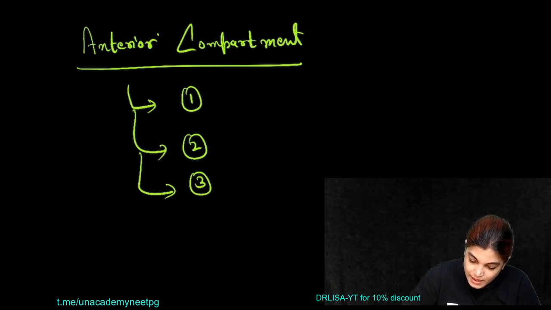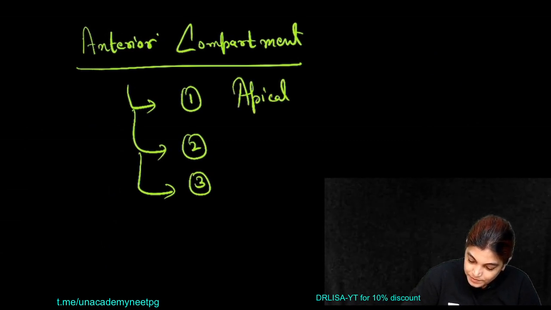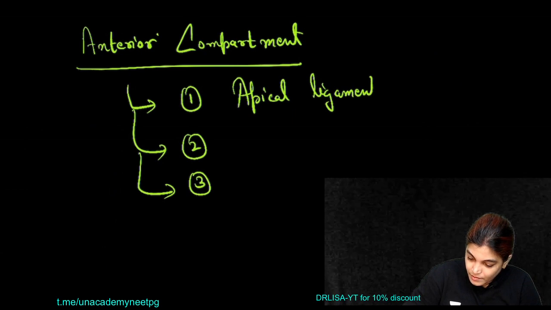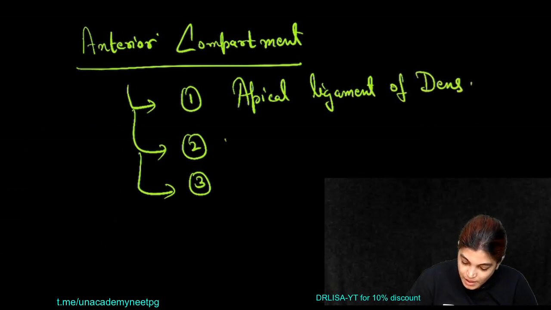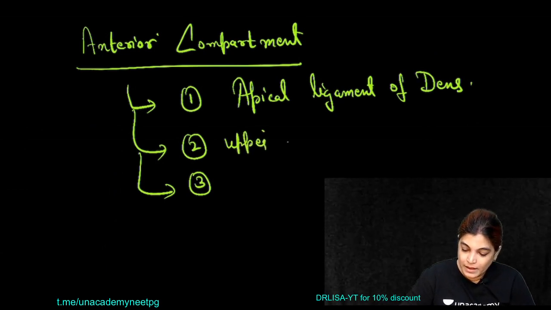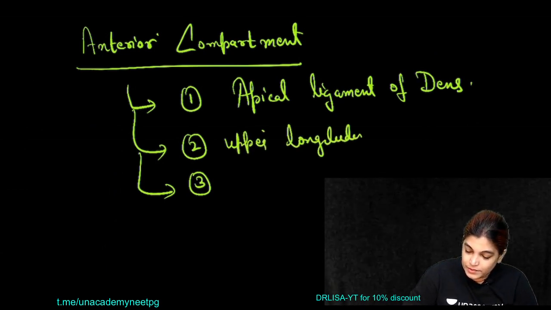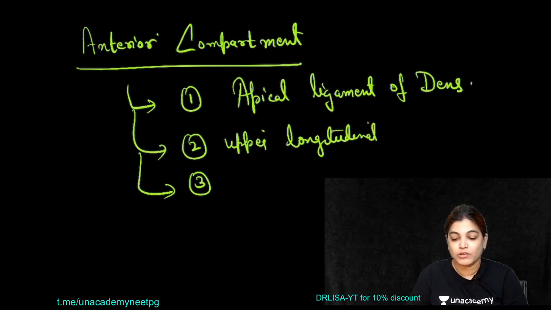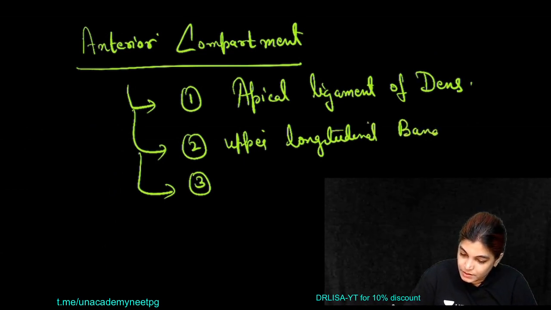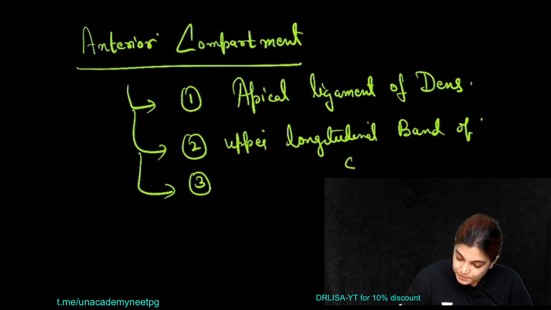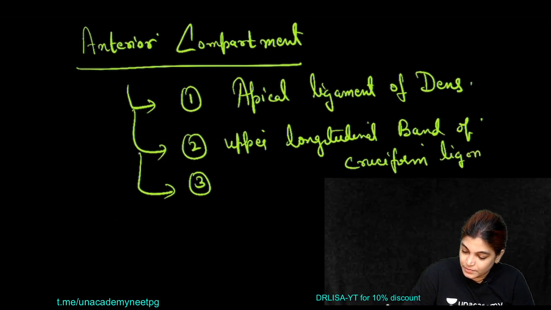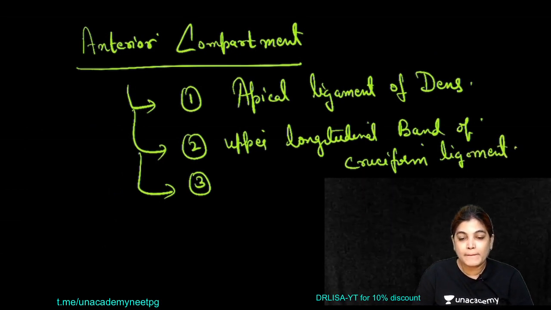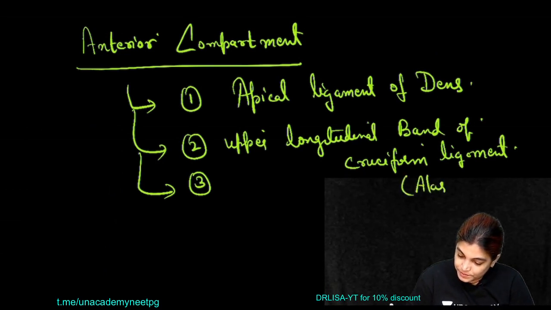These ligaments are the apical ligament of dens, the upper longitudinal band of the cruciform ligament, the cruciform ligament of the atlas bone.